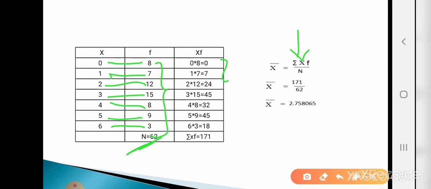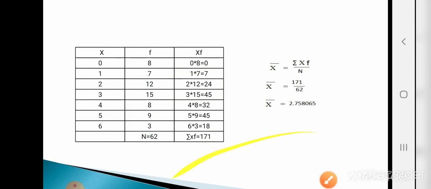Now calculate the total of last column. So 0 plus 7 plus 24 plus 45 plus 32 plus 45 plus 18, that is 171. This is the value of summation xf, that means total of column of xf. Now just plug the value in the formula. So summation xf value is 171 and capital N value is 62. So 171 divided by 62, that is 2.758065. So this is the arithmetic mean for group data.